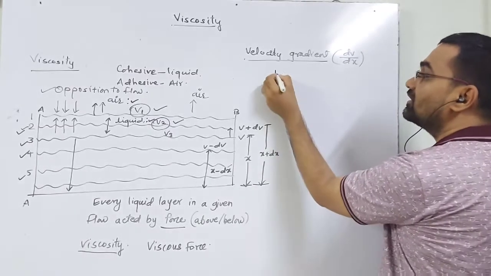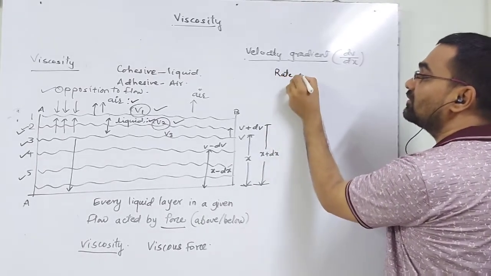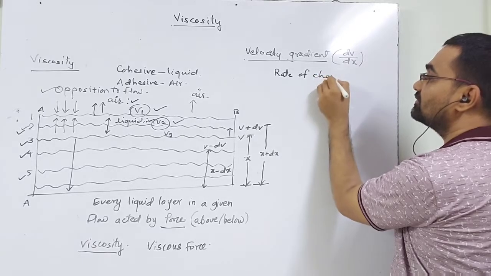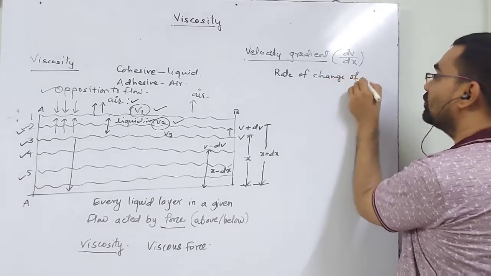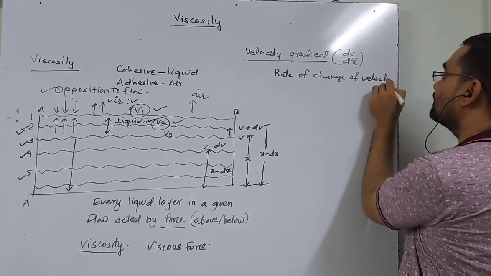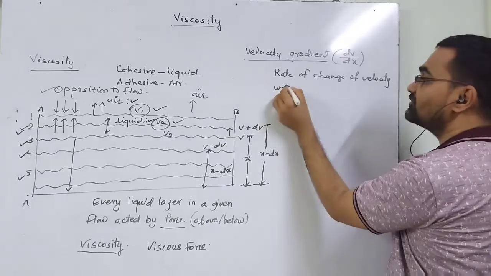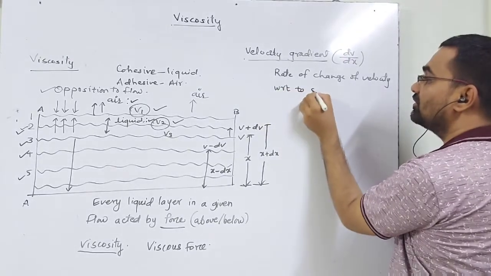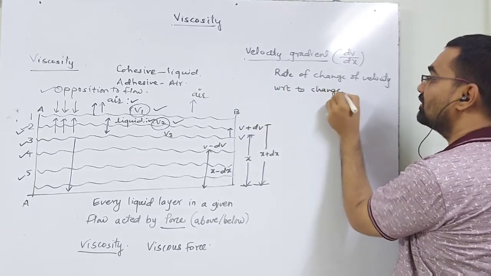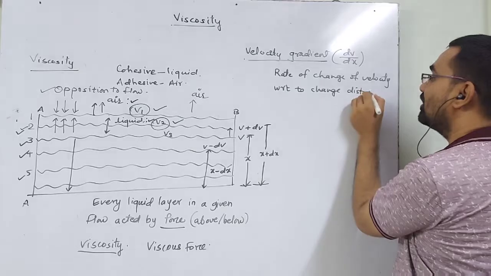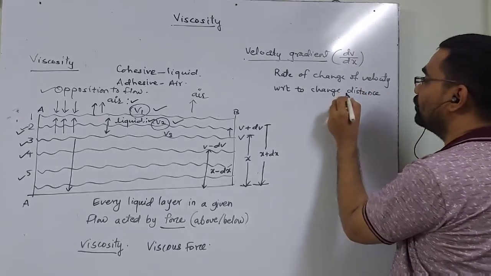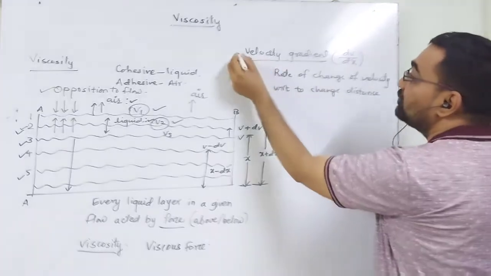So the rate of change of velocity with respect to change of distance for every streamline flow is called velocity gradient.